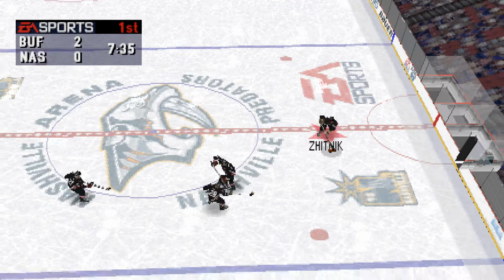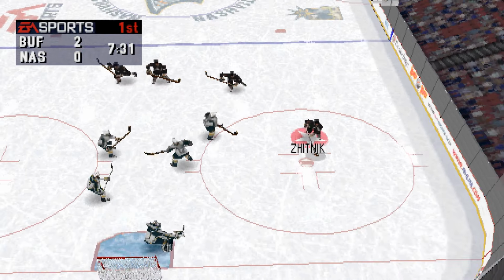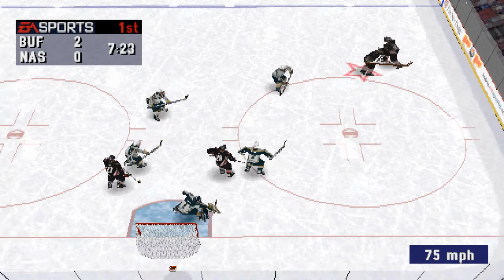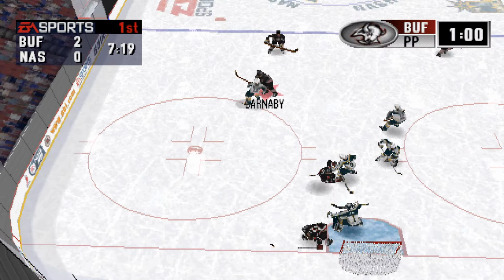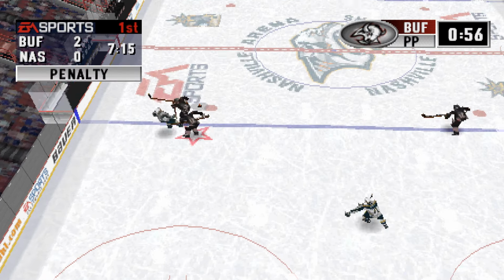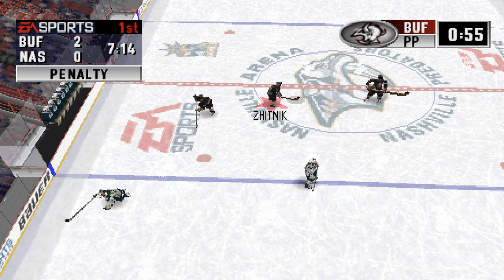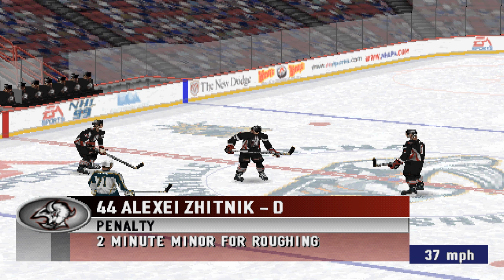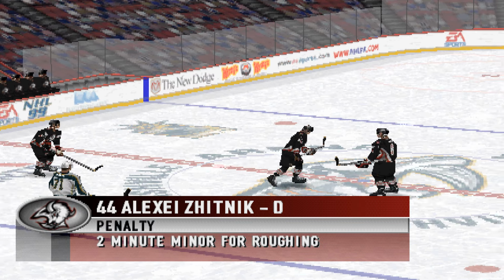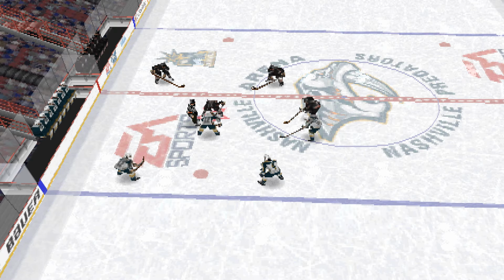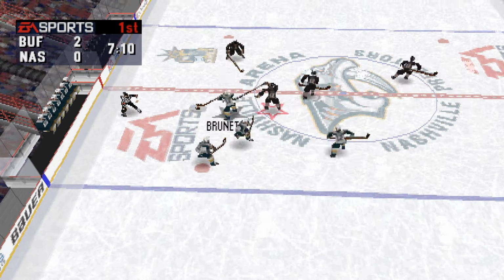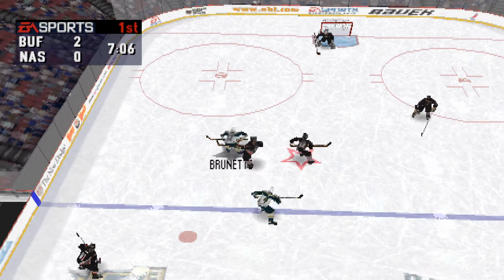Rolison gets the puck to Zhitnik. Zhitnik to the net. Buffalo should be making a line change soon. Under 1 minute left in the penalty to Daigneault. Zhitnik gets called for roughing. Buffalo penalty to number 44, Alexei Zhitnik. 2 minutes for roughing. Game on to Brunette.